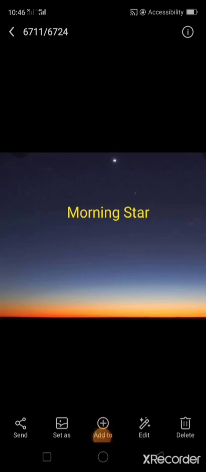A morning star is a star which is available in the east before sunrise. It is the brightest planet seen in the sky. Many times, children, you must have observed the morning star when we wake up very early in the morning. Especially that is referred to as the planet Venus, which always shines before the sunrise.